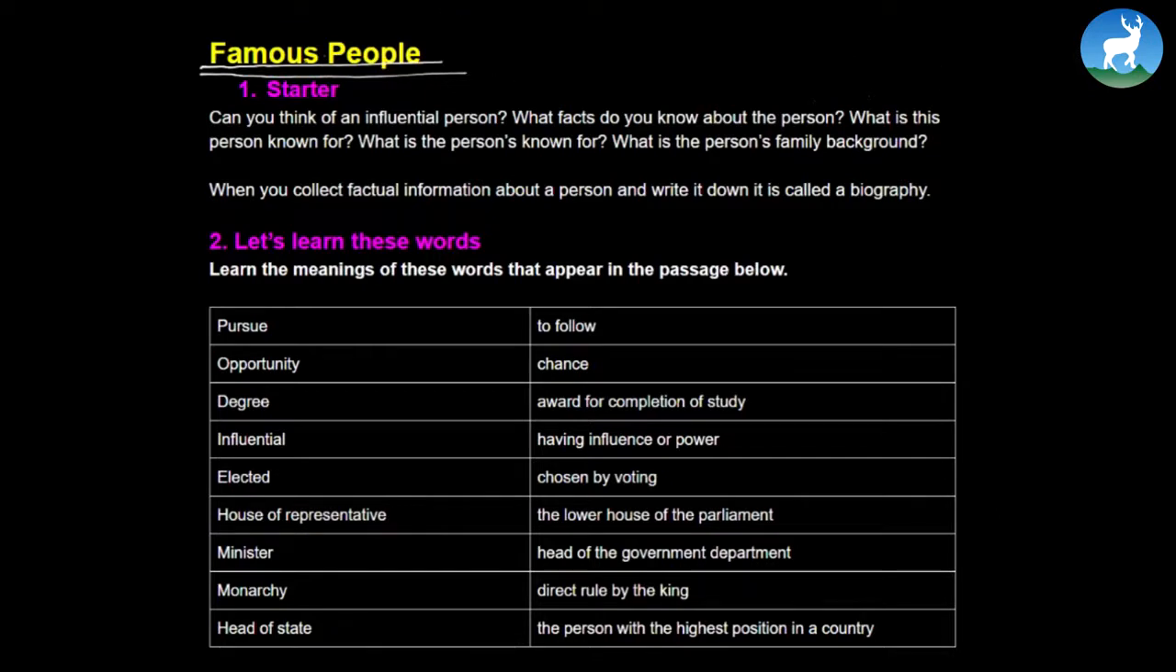By the very title, Famous People, what do you understand by this particular title? Have you ever given your thought on this? Before we begin the class, I want you to take some time and discuss this particular question, which is here as a starter.